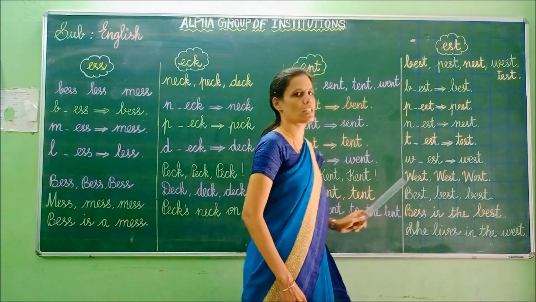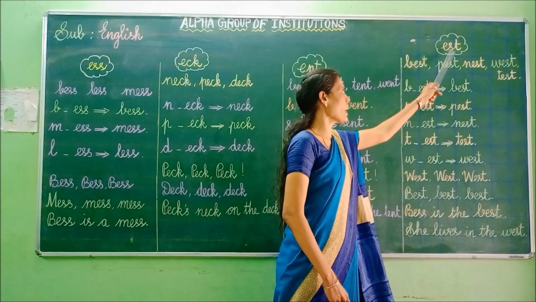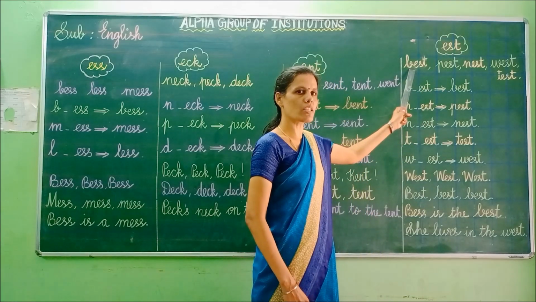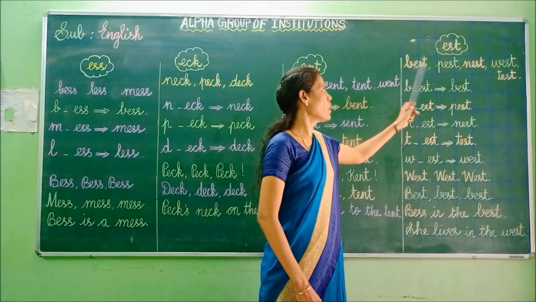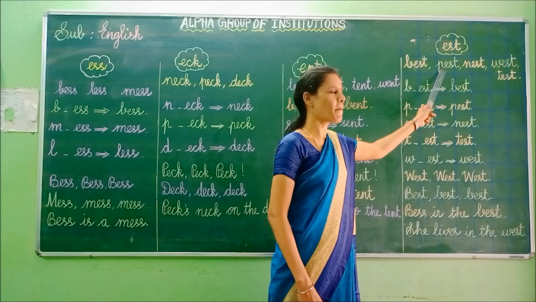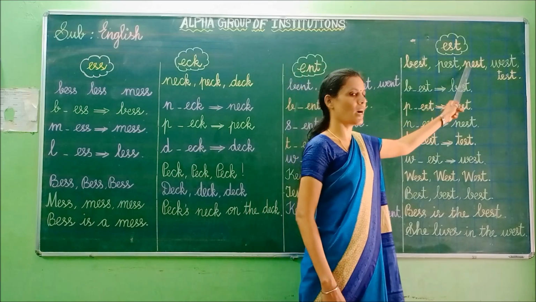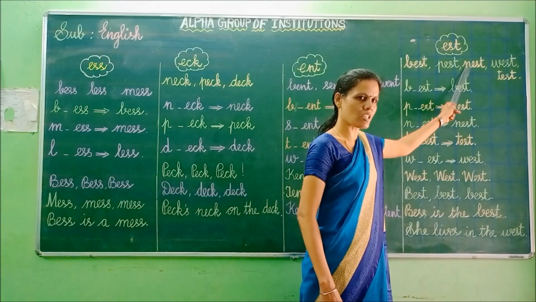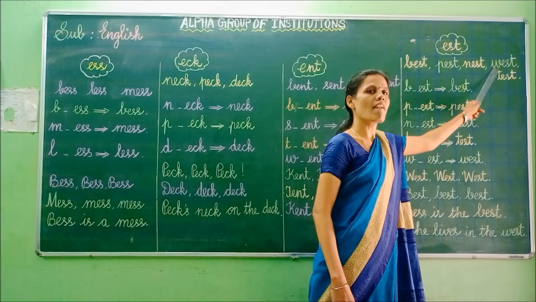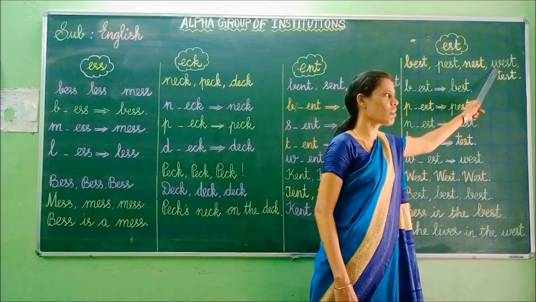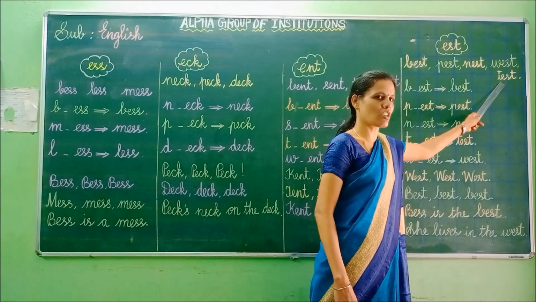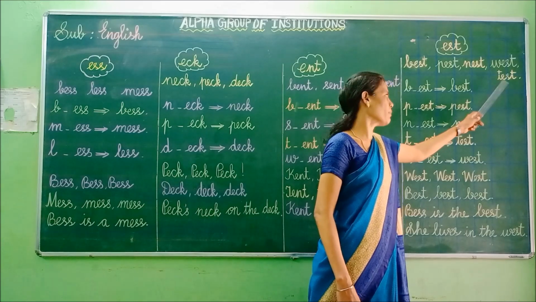E-S-T. Est. Spell the word. E-S-T. Est. Best. What word is this? Best. Next one. Pest. What is it? Pest. This one. Nest. What is it? Nest. This one. Best. What is it? Best. Next one. Yes. Test. What is it? Test.